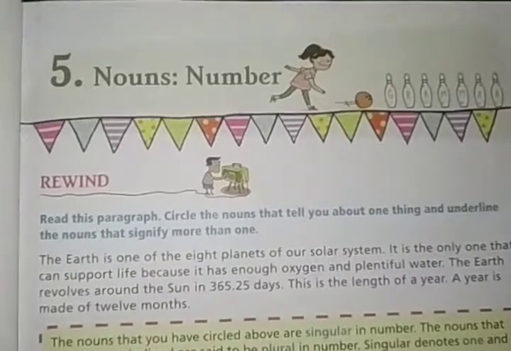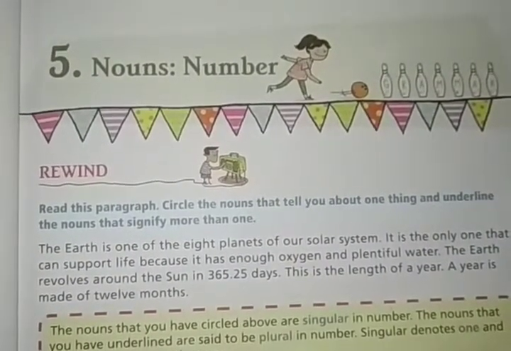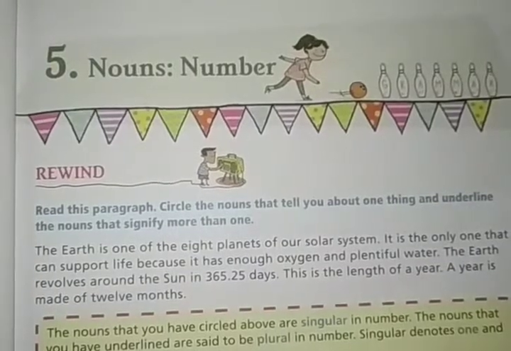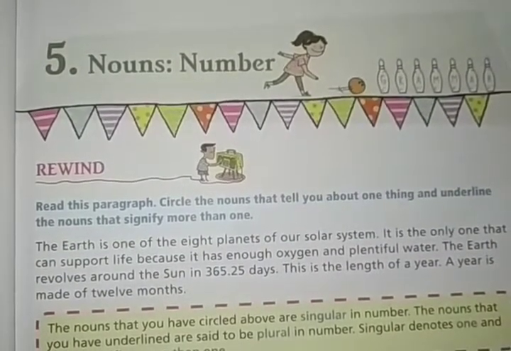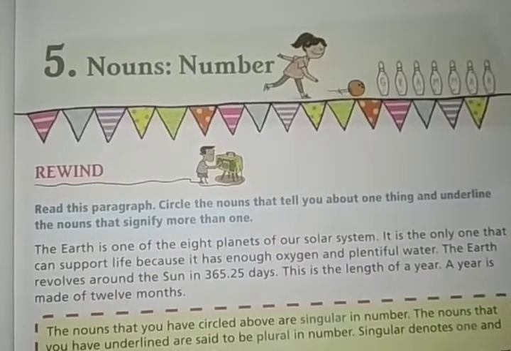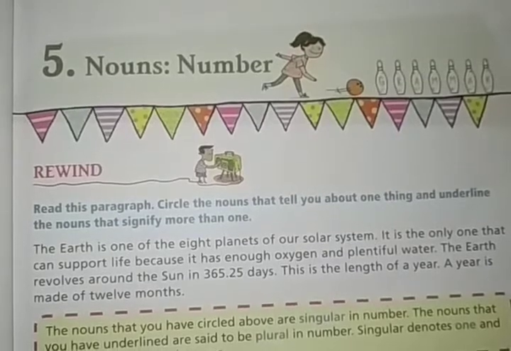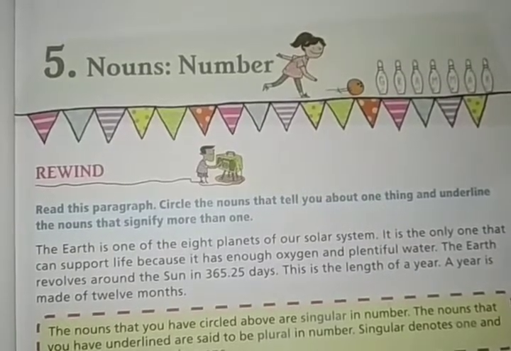So, today we are going to start our fifth chapter, that is Nouns: Number. What does it mean? In this chapter we'll learn about nouns on the basis of number. Nouns can be classified on the basis of number, whether it is a singular noun or a plural noun.